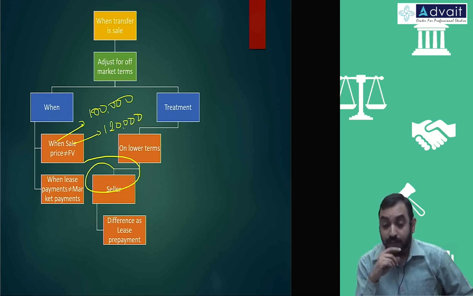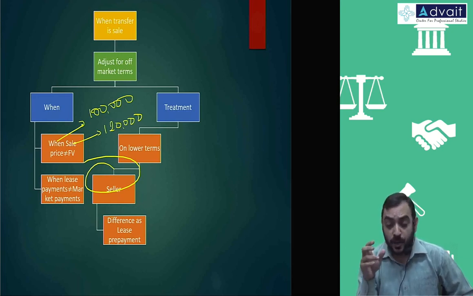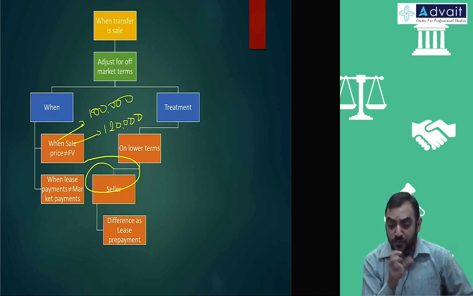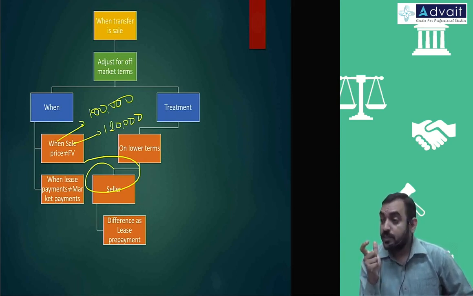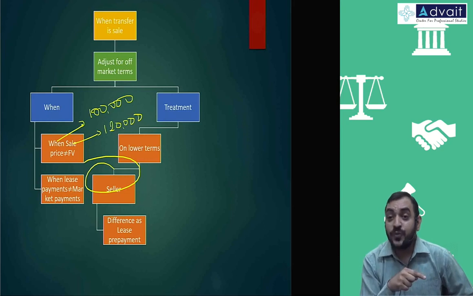There was one container problem where he will have to make a deposit and they will give back the deposit after 3 years at the same amount. So we computed the amount of deposit, the present value, and the difference we had not transferred to the P&L account, because if it was at market terms, it would have been taken to the P&L account.